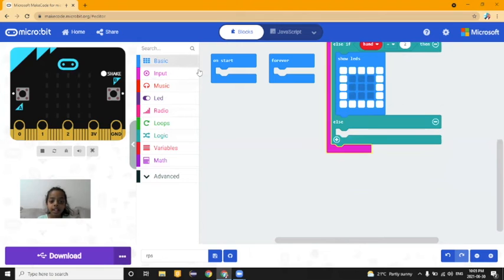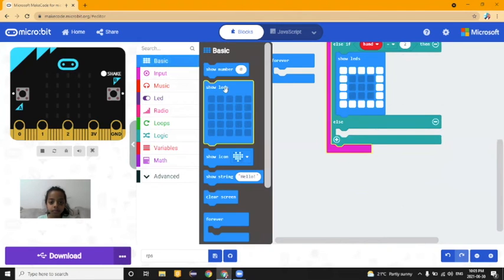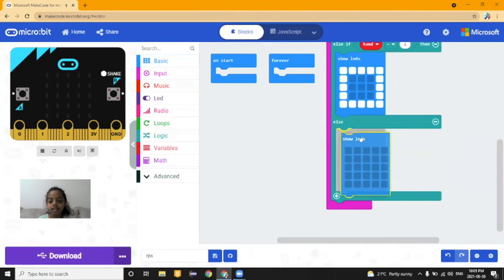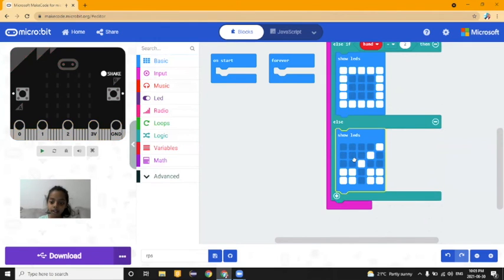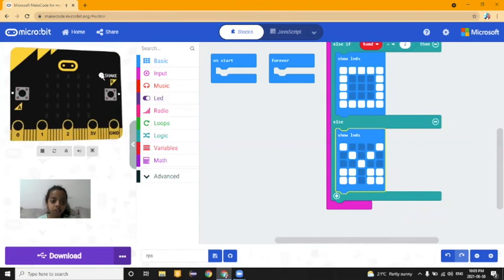So show basic, show LEDs. That's what I think the scissors look like. And there you go, that's your program. Now let's check if it works.